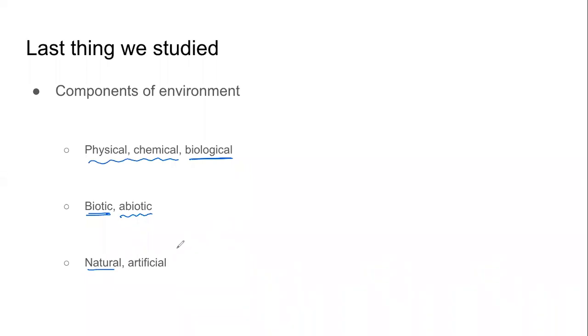But then there are some artificial components also. The chemicals that we produce, the structures that we create, the dams we construct, the houses we construct. Agriculture is artificial, right? So these are three different ways of looking at the components of environment. There is nothing like which is right, which is wrong. There are multiple ways of looking at it. One is physical, chemical, biological. Another one is biotic and abiotic. Third one is natural and artificial. And we will use this terminology throughout the chapter.